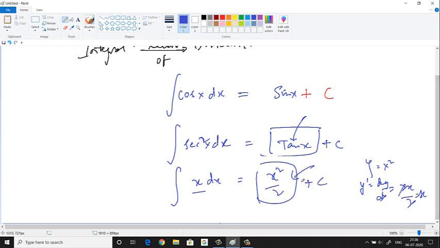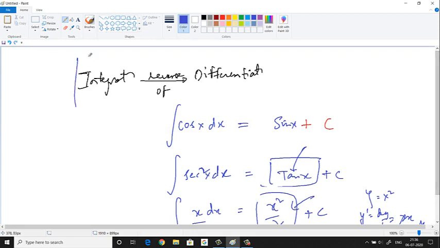Are you getting the point? So when you differentiate the answers for integration, you get the question basically. That is the reason why we say integration is the reverse of differentiation. This is how we think of integration.